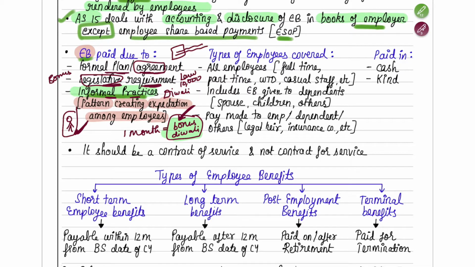So employee benefits are paid due to three reasons. One, you have an agreement. Two, there is an informal practice. Or it may also be due to a legislative requirement. That means it may be required by the law.